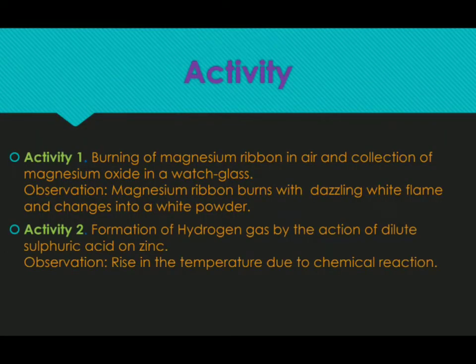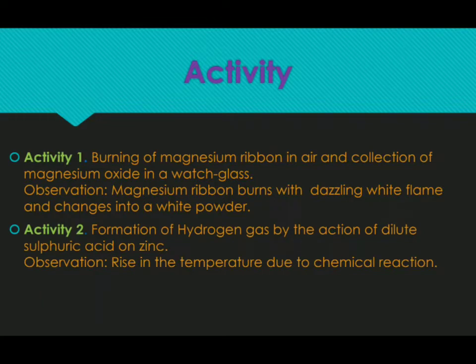In this slide, consider these two activities: burning of a magnesium ribbon in air and collection of magnesium oxide in a watch glass. What does it mean? Take a magnesium ribbon, maybe a 10 centimeter ribbon, we burn it and collect the powder. Actually, what happens when the magnesium ribbon is burnt? You can see a dazzling white flame, and that gets converted to a powder form and gets collected in the watch glass. This is what happens when activity 1 is conducted.